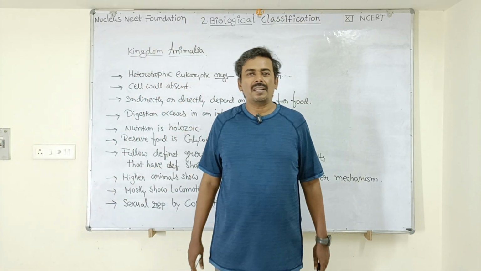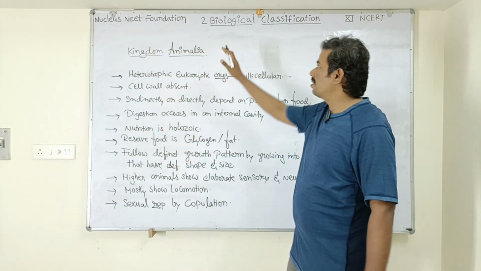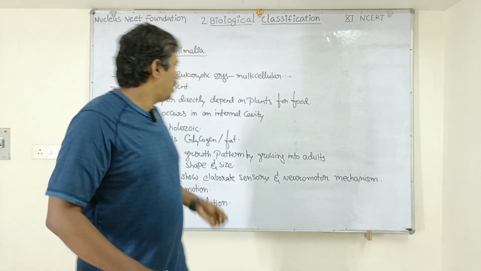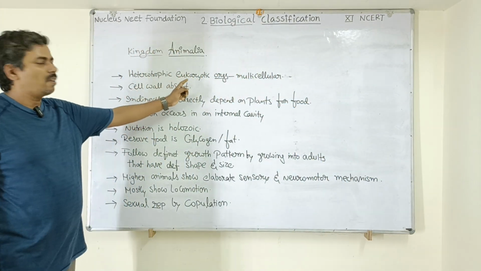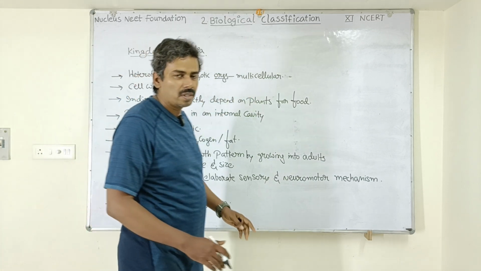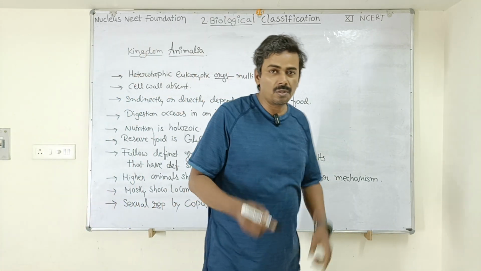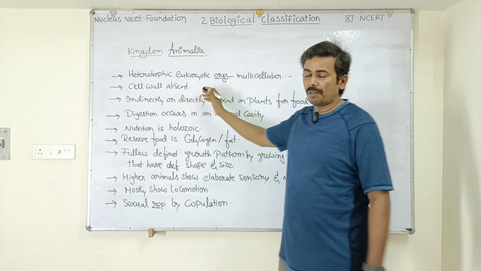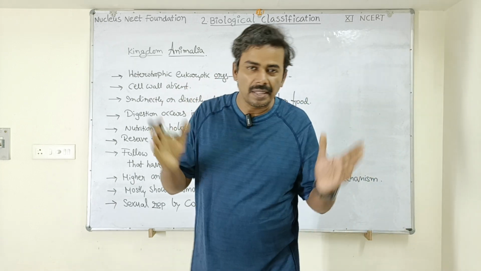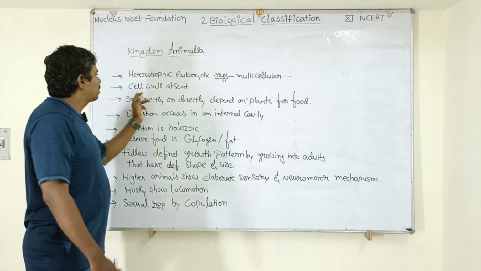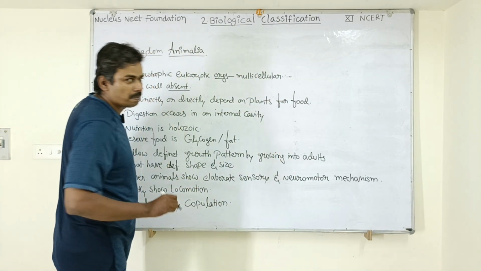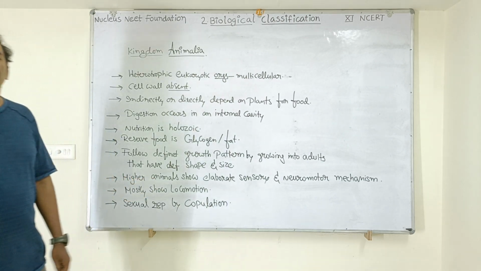Students, now we will discuss the last topic of biological classification, that is kingdom Animalia. Kingdom Animalia includes heterotrophic eukaryotic organisms which are multicellular. Heterotrophs, that means they depend upon other sources of food material, and they are eukaryotic and multicellular. Their body is made up of many cells. Next, the cell wall is absent. Very important. Cell wall is absent in the animals. There is no cell wall.